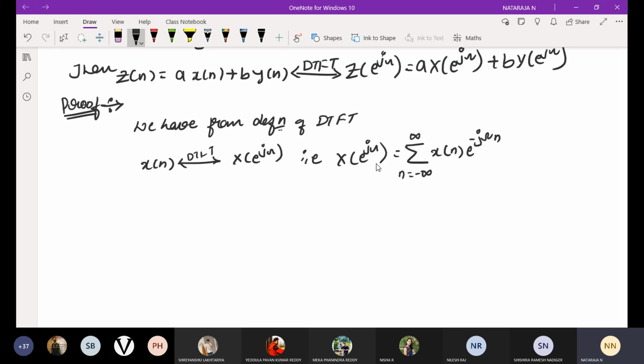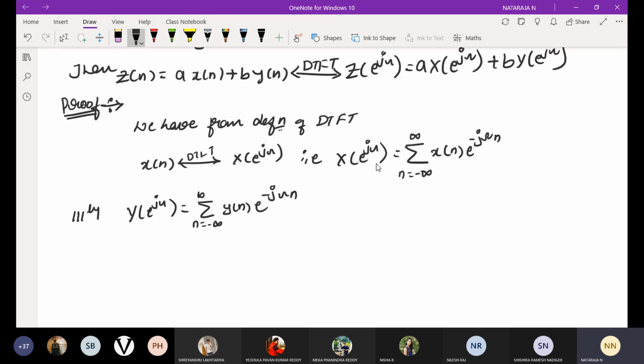Similarly, I will write for Y of e power j omega is equal to summation n is equal to minus infinity to infinity y of n e power minus j omega n.